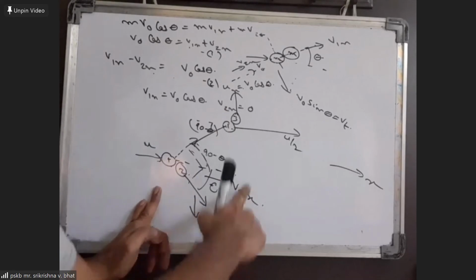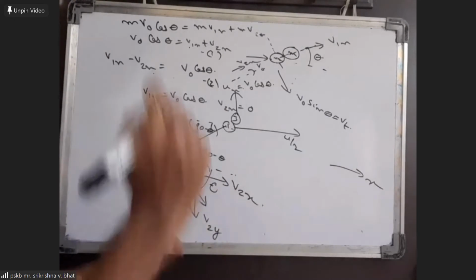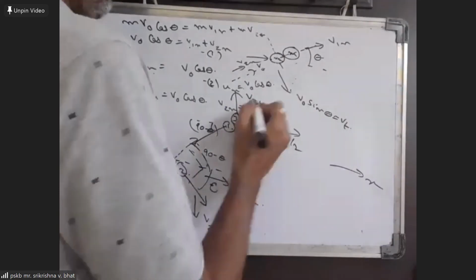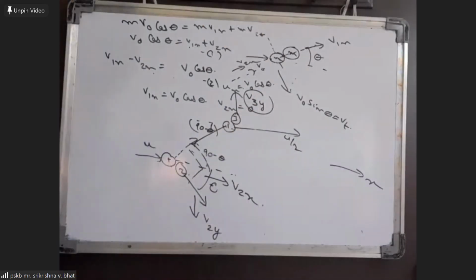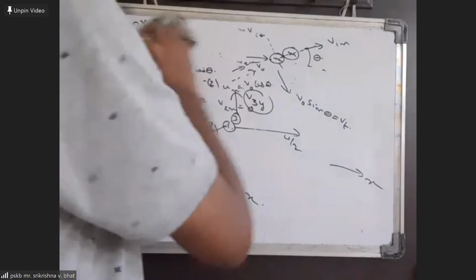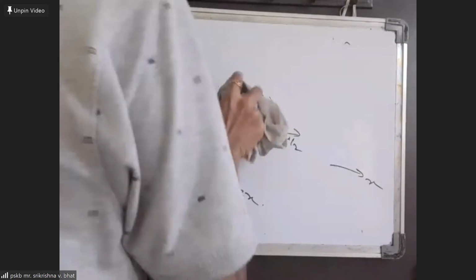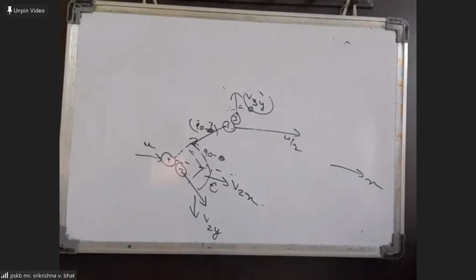Okay, v2x and v2y are velocity components for x and y directions for this mass, and this has a velocity of v3y. Okay, velocity of this mass is v3y. Now we'll use momentum conservation for the whole system in x direction.